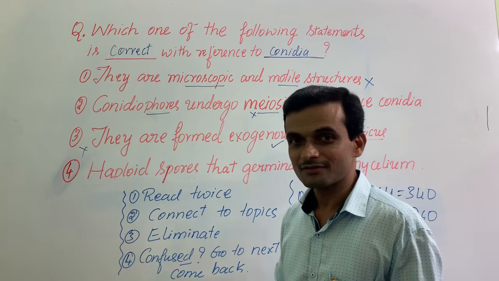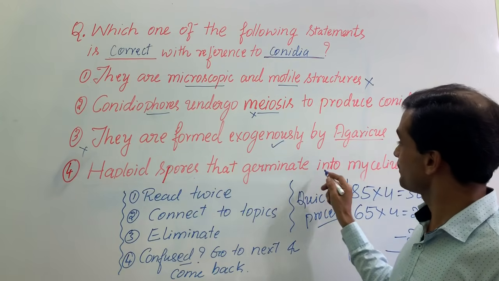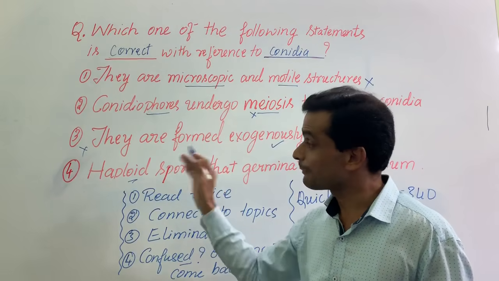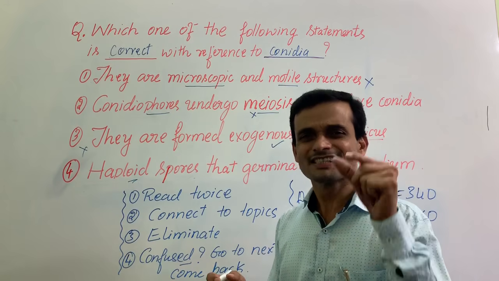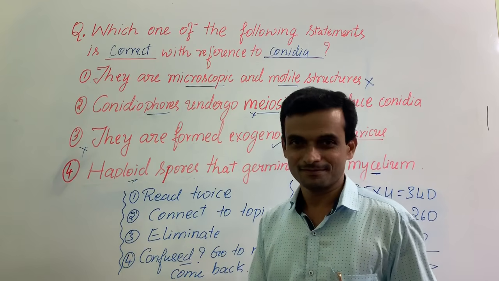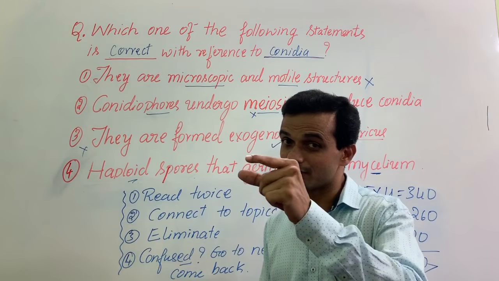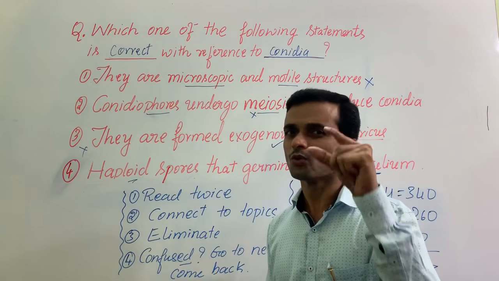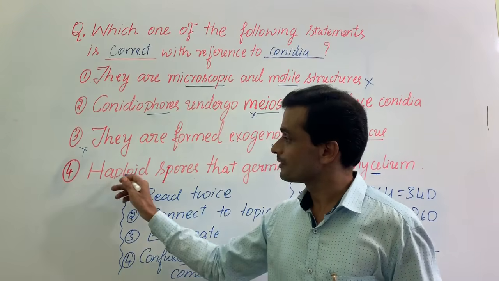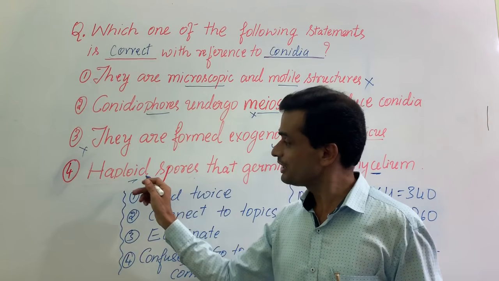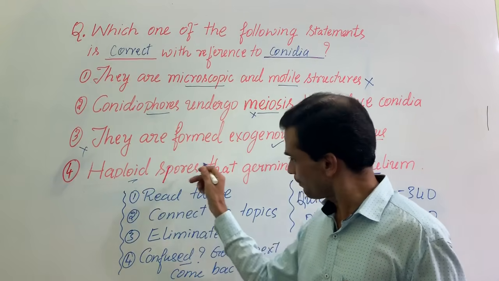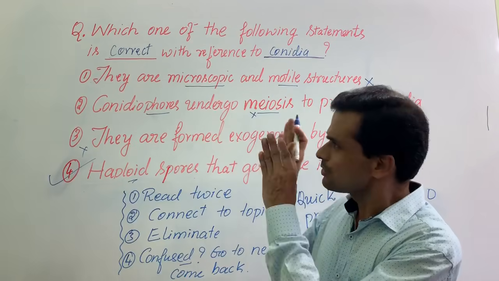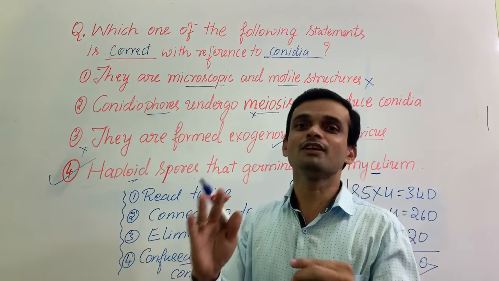Is it the fourth one? Haploid spores that germinate into mycelium. They are not diploid spores. They are haploid spores. Which is the diploid stage in the life cycle of fungi? After plasmogamy, karyogamy, right? In the sexual phase, the diploid zygote undergoes meiosis. Well, that is the only one diploid stage. The haploid hypha originate from haploid spores. It means haploid spores germinate into mycelium. This is correct. Look at this sample question carefully.